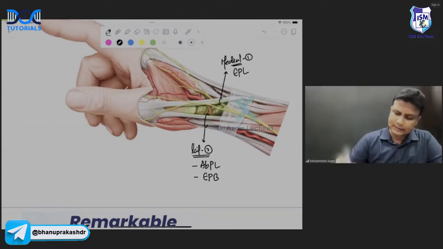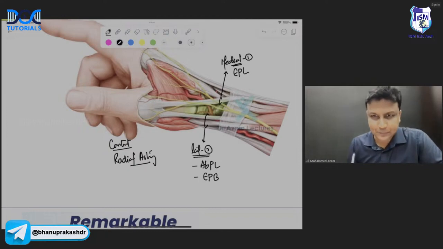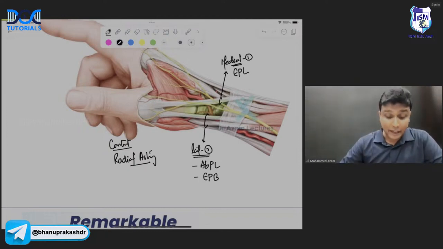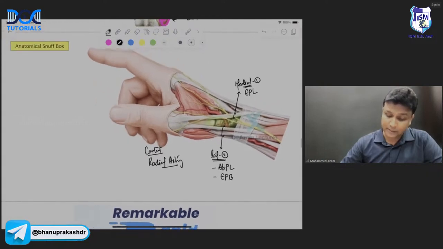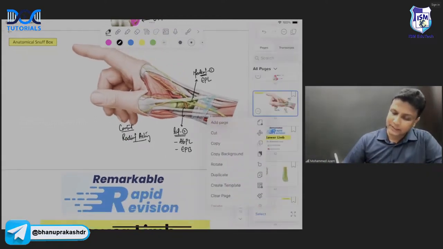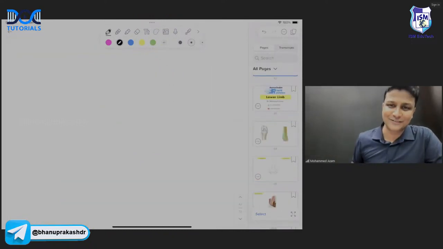That is the boundaries. And after that, what is the content of anatomical snuff box? ये तो सबको पता है. There is an artery here. That artery will be the radial artery. Sir, ये सब ठीक है. Everything is fine. So we are done with the boundaries. We are done with the content. This is fine. But nowadays, the question is actually mainly coming from where, sir? It is coming from the floor of the anatomical snuff box, sir. So let me tell you in a crystal clear manner, the floor of the anatomical snuff box, sir.